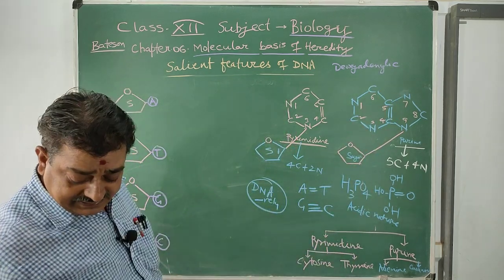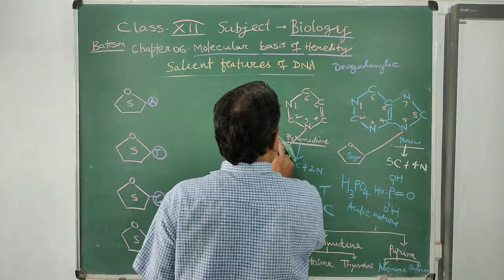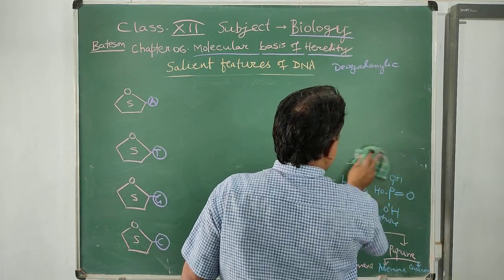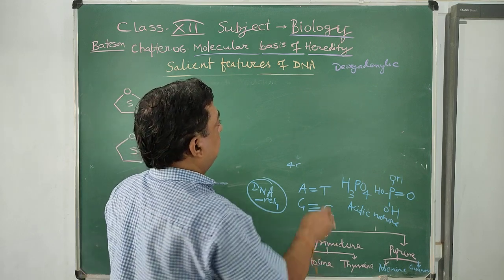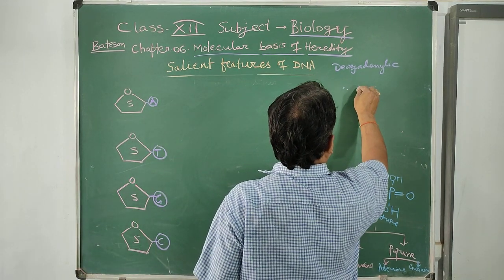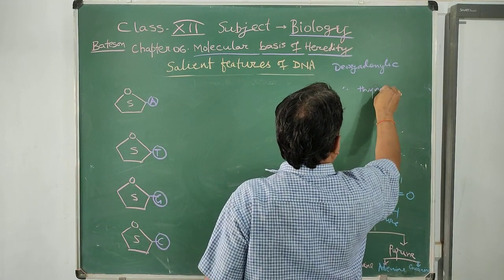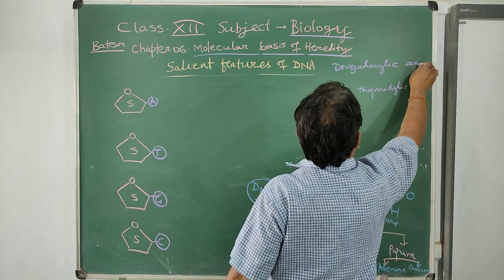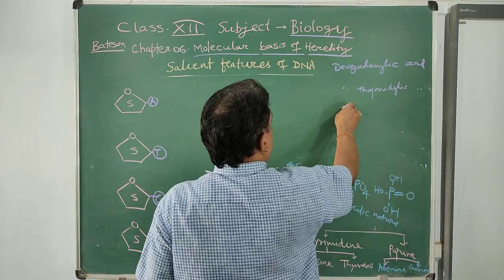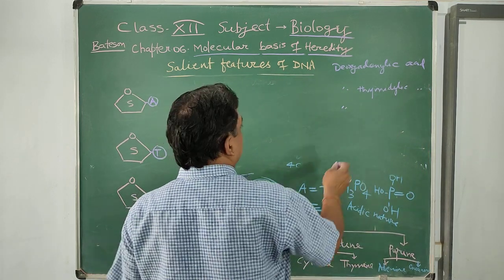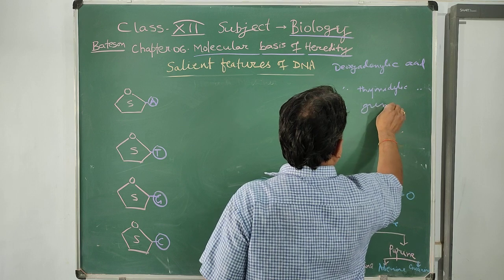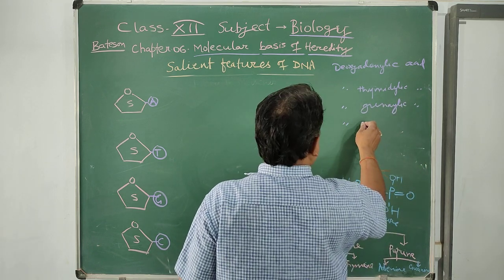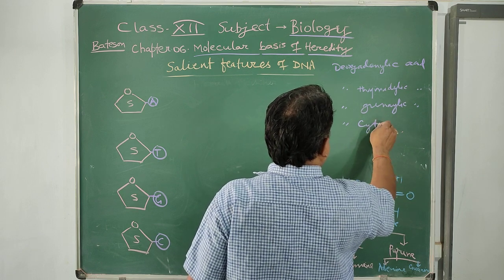When thymine is attached with the sugar, the nucleotide is called deoxythymidylic acid. So acidic property is found in nucleotides. When guanine is attached, guanylic acid. When cytosine is attached, cytidylic acid.